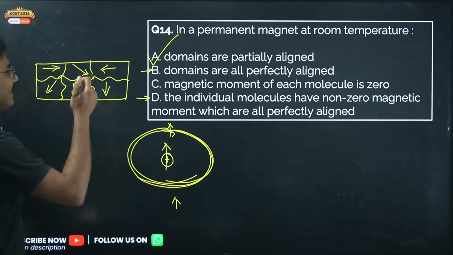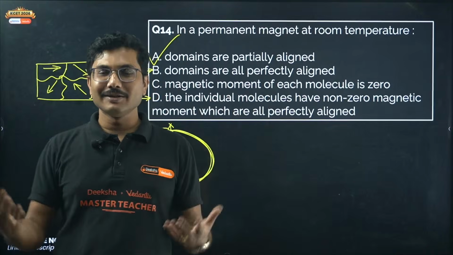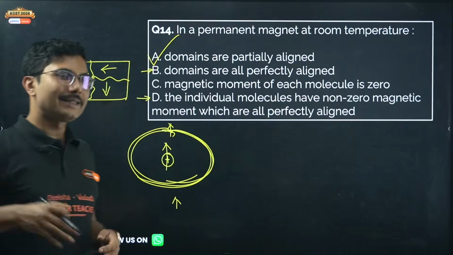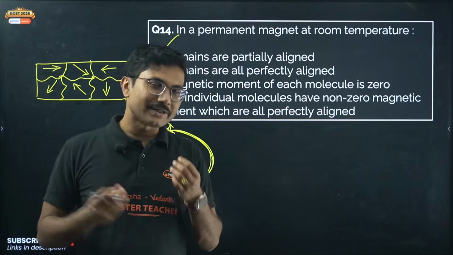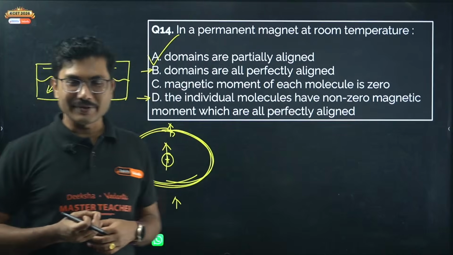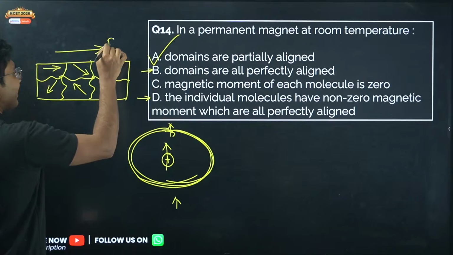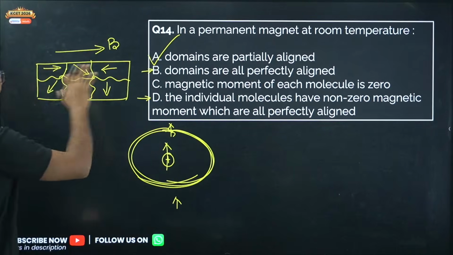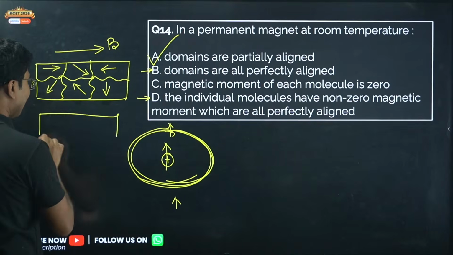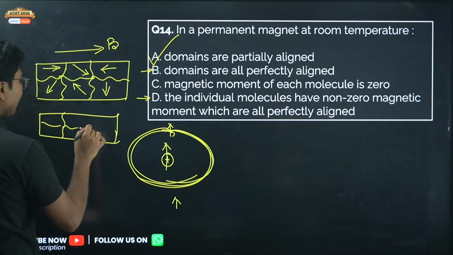When the teacher enters the classroom, all the students become silent and start listening to the teacher. But are they all silent and all listening? No, there are some variations here and there as well. So the teacher is basically the external magnetic field. When you apply an external magnetic field, these zones all align, but they do not align perfectly, only partially.